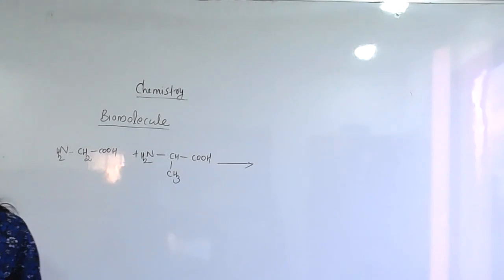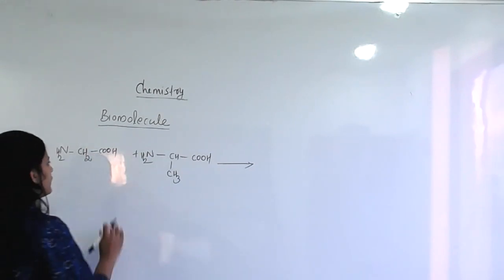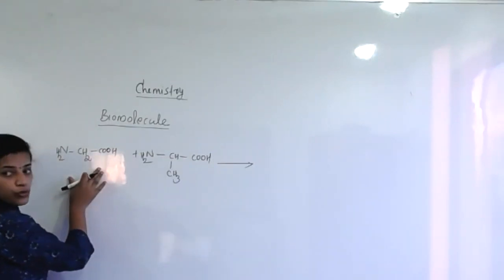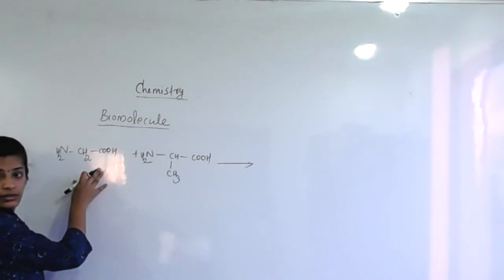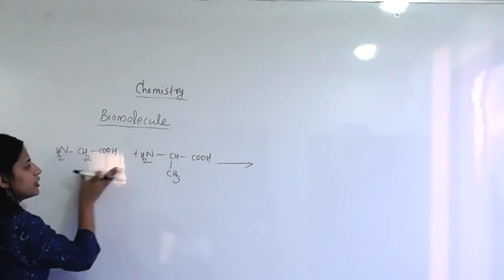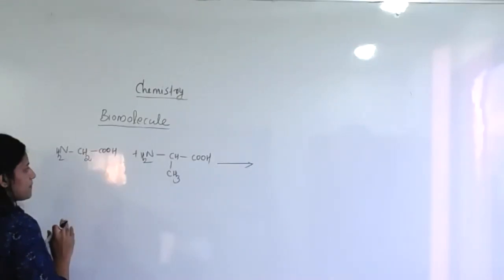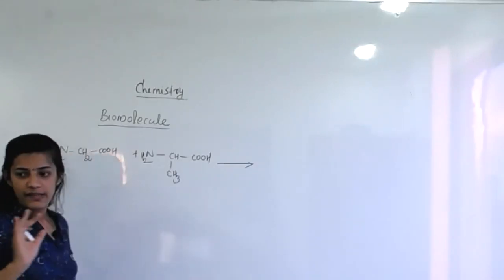Okay, so look here on the board. I write here two amino acid forms. Okay, both are amino acids, right?